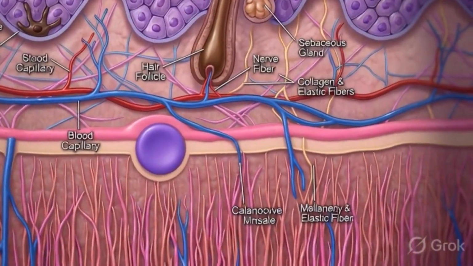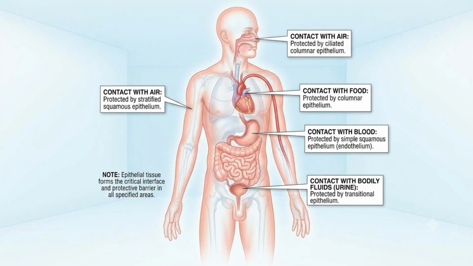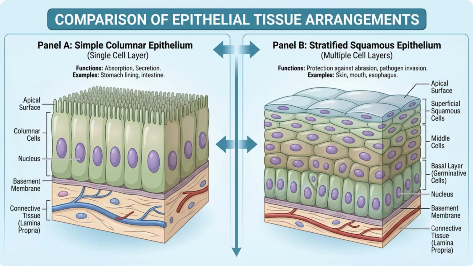Epithelial tissue forms sheets of tightly packed cells that cover every external surface of the body and line every internal cavity and passageway. The skin is epithelial tissue, and so is the lining of the mouth, the stomach, the lungs, and the blood vessels. Wherever the body meets a surface, whether that surface faces the outside air or an internal fluid, epithelial tissue is present.